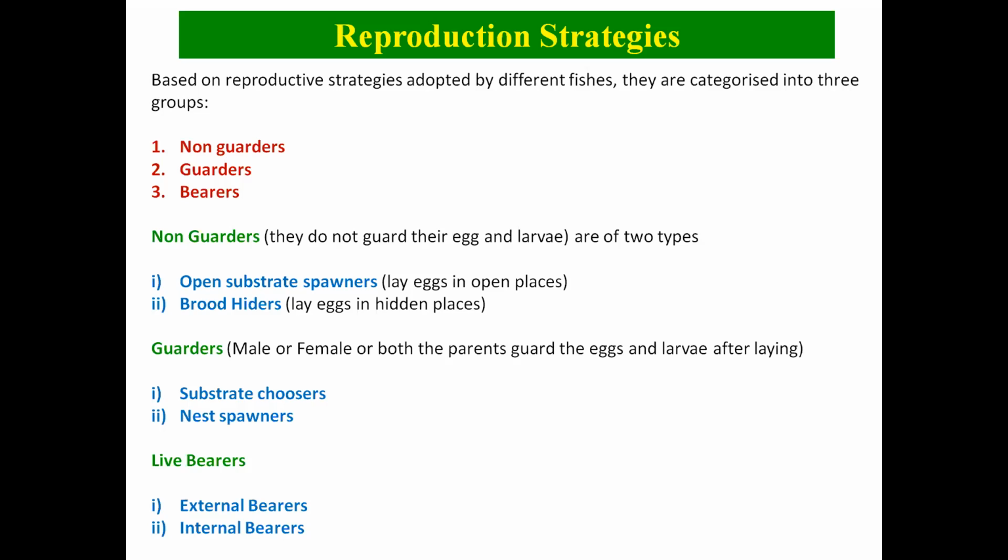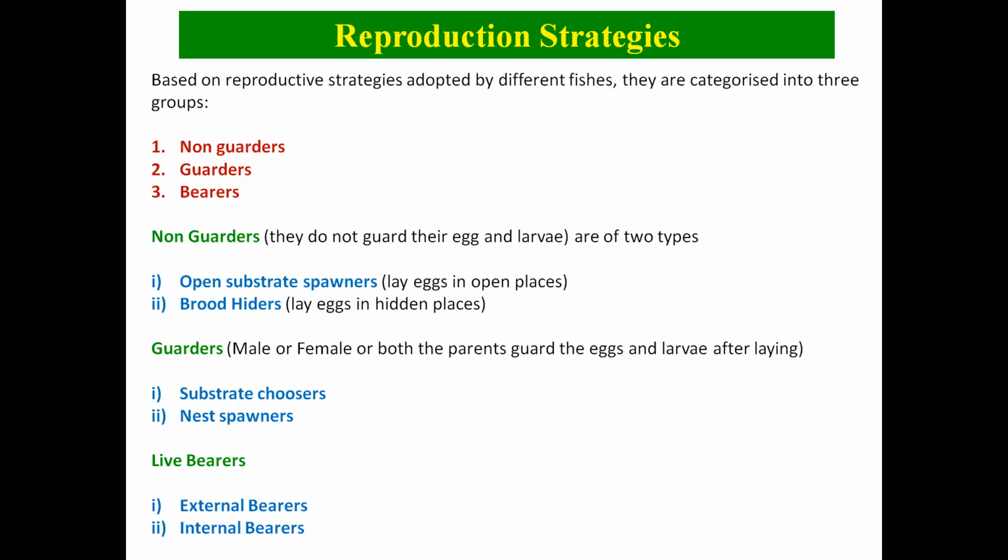The substrate chooser chooses a substrate, a hidden place under the water body, where they can lay the eggs and guard them until the young become independent to live a free life. The nest spawners build different types of nests in the water body, lay their eggs in the nest, and then protect that nest.